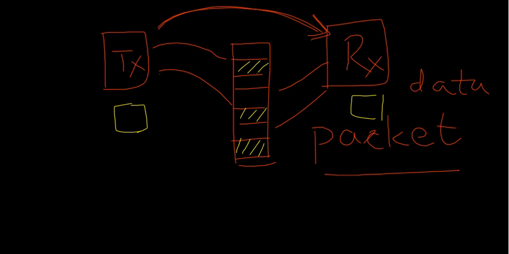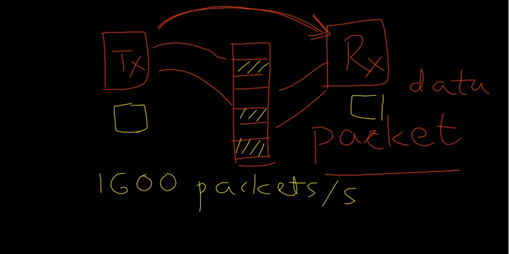Now suppose your data rate is, let us say, 1600 packets per second. Let us say that your Bluetooth device is configured to send the data at a rate of 1600 packets per second.